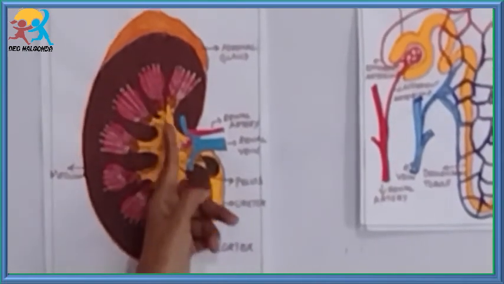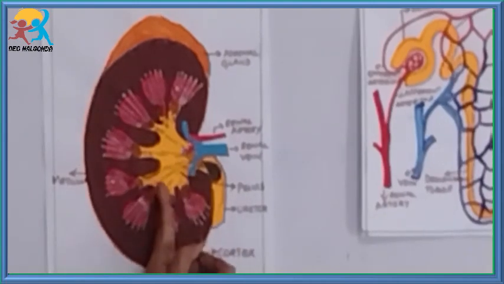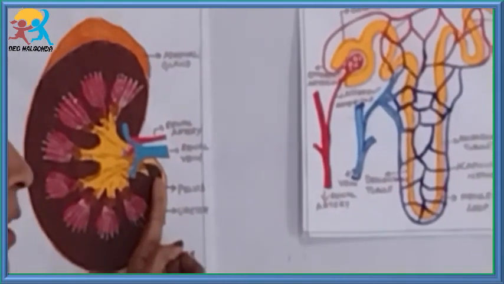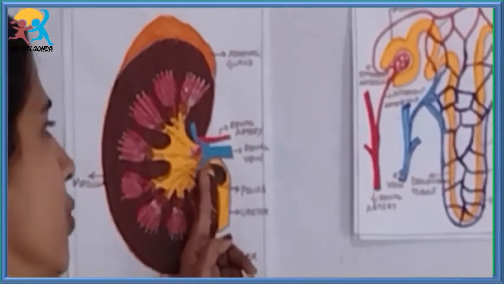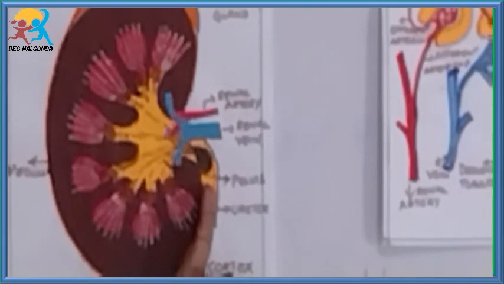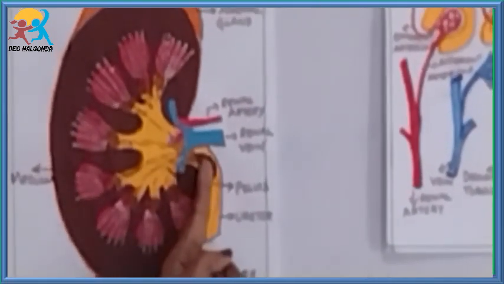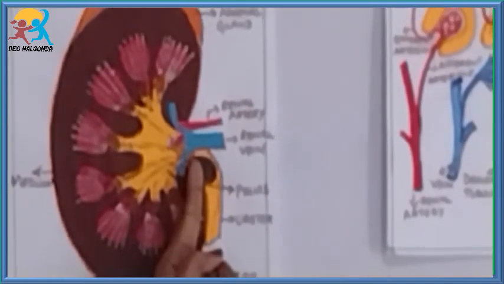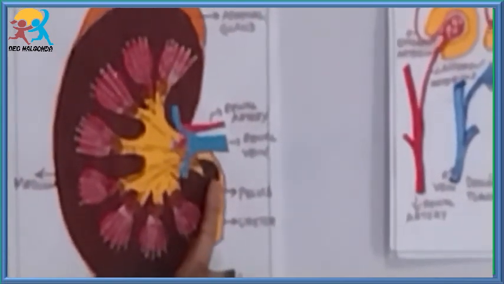All the micro droplets of urine get collected and form a large droplet of urine at the junction of the pelvis and the ureter. You can just see the large droplet of urine here.